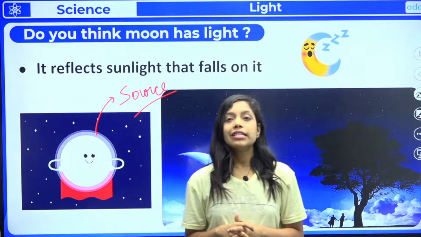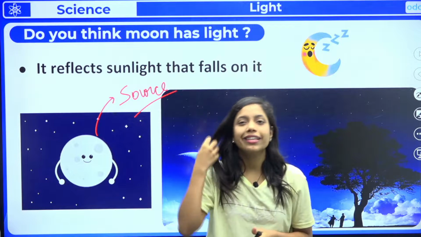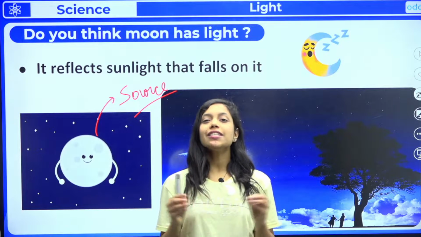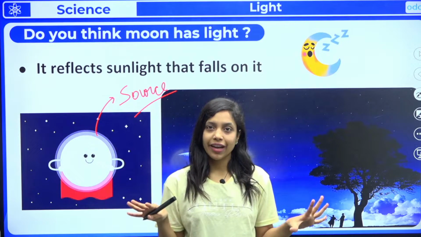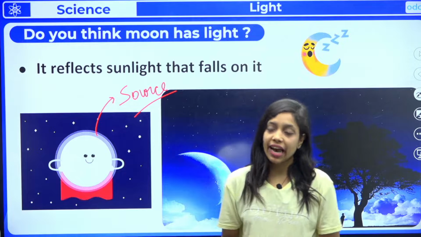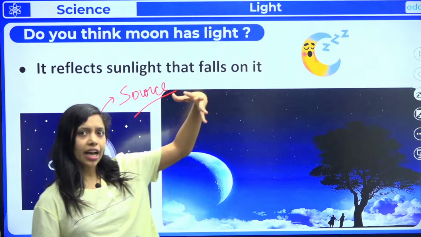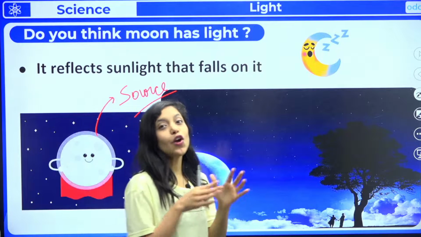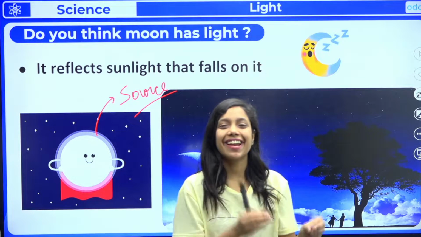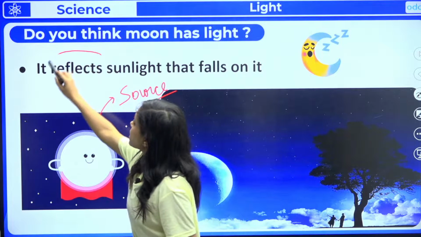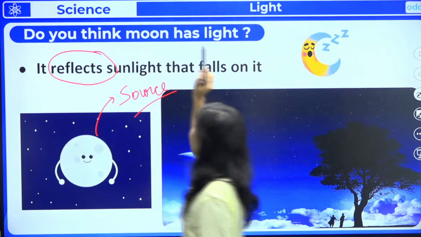Of course, we say that, right? Moonlight dinner, all these things. But yes, that is completely wrong. Moon is actually not a source of light. Moon will not give out any light. Now you may be asking, but ma'am, during night time we can see light coming from the moon, right? That is not moonlight, that is actually sunlight. How is that possible? Moon actually reflects the sunlight that falls on it.